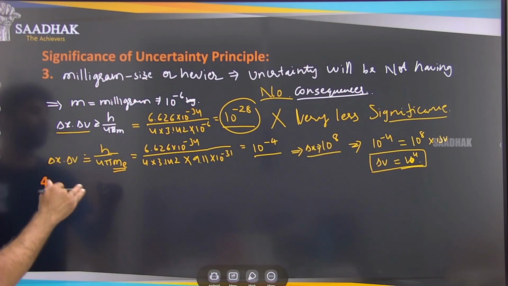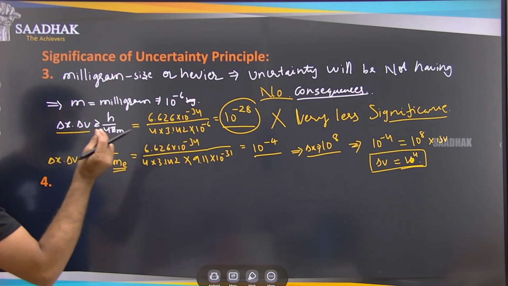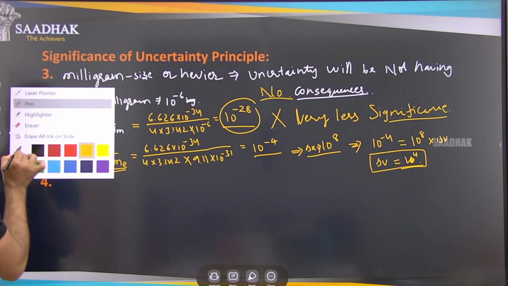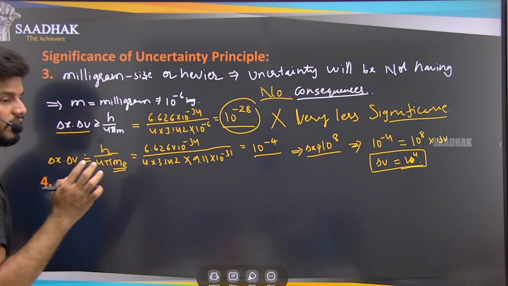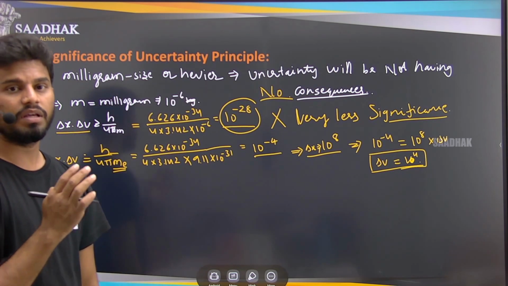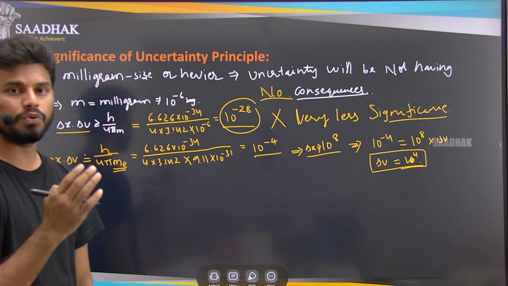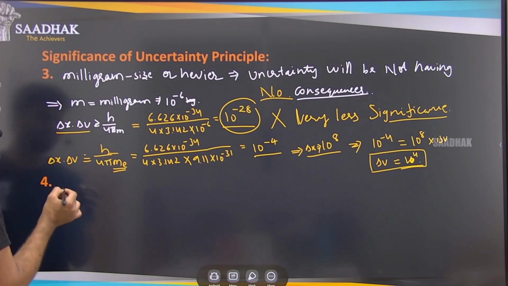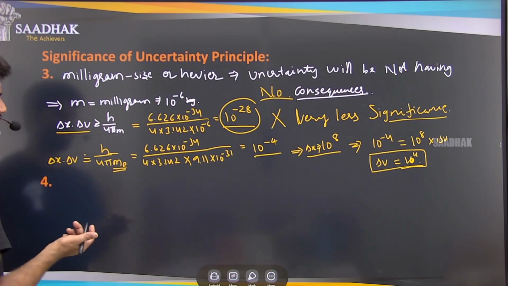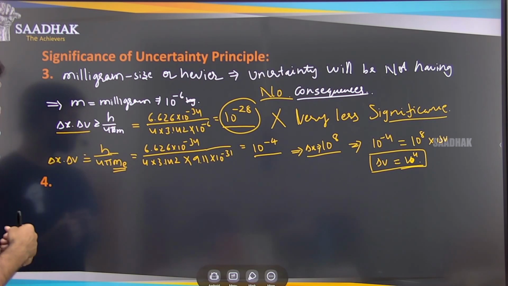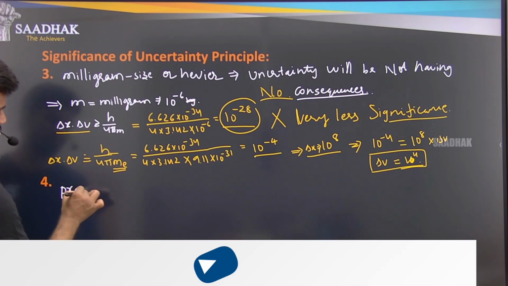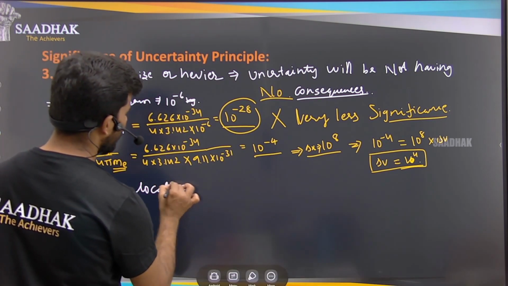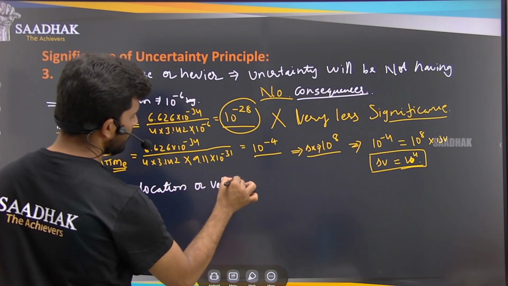For the lighter object, the uncertainty has a significance. Because of that uncertainty, because of the quantum that we are able to take the value of here, we cannot say, or we have to replace whatever the point that we have made earlier, that is nothing but the fixed path, fixed velocity, the fixed position, or the value of the energies that we have taken. That means the approximate values, or the precise values of the location or the velocity, right?